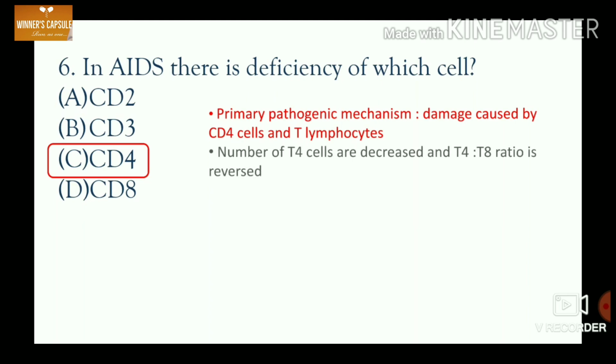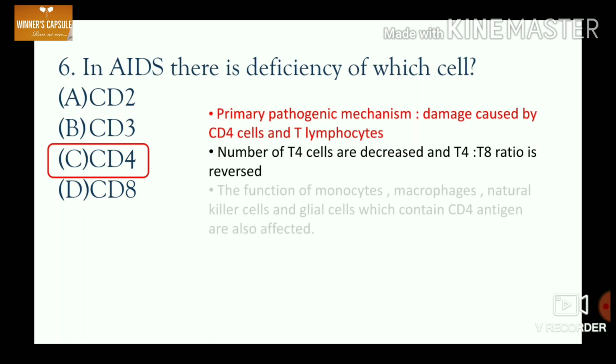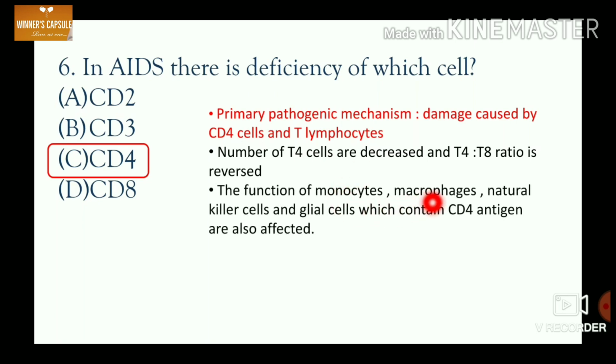So, the number of T cells is decreased and the T4-T8 ratio is reversed. The functions of monocytes, macrophages, natural killer cells and glial cells, which all contain CD4 antigen, are also affected. So in AIDS there is deficiency of CD4 cells.